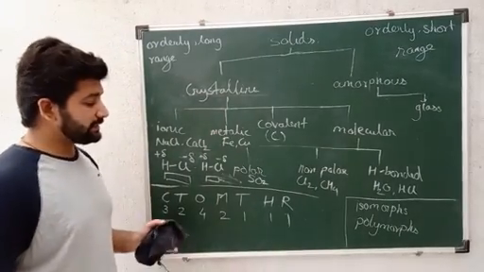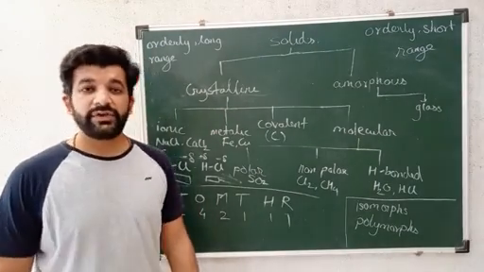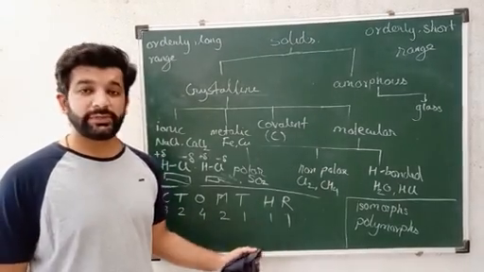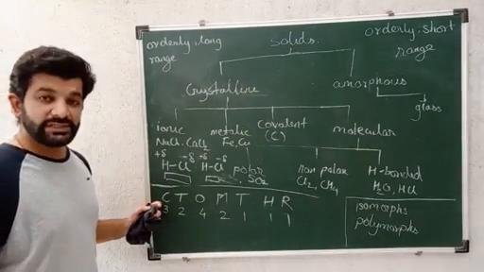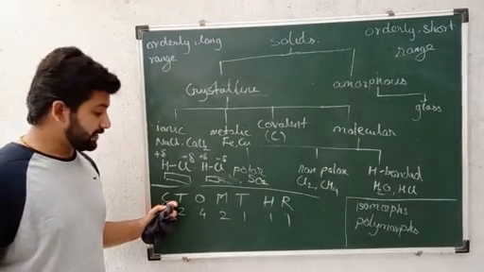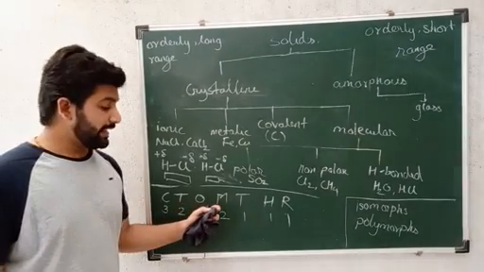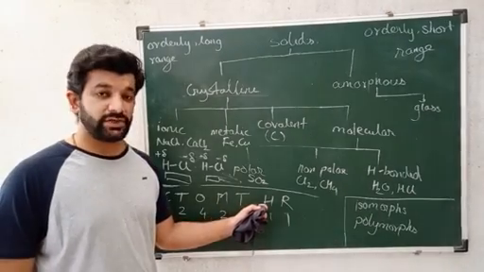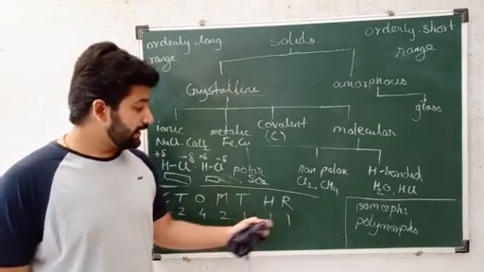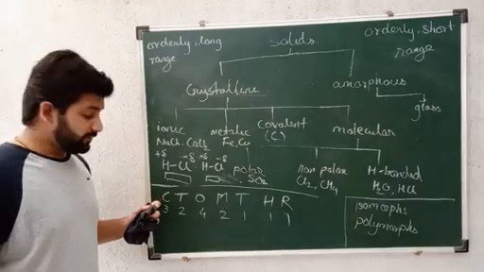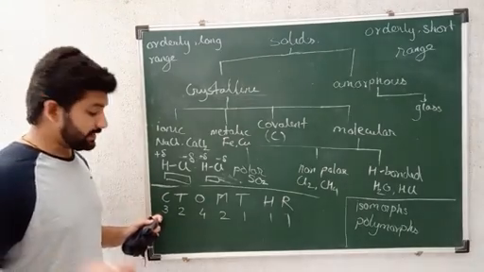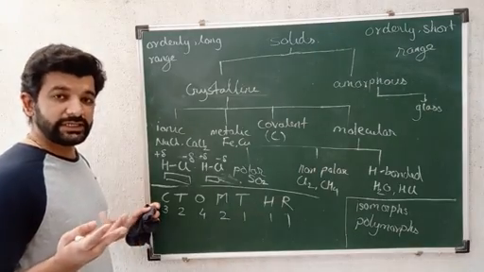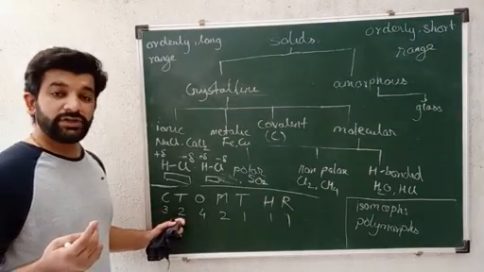Next, moving towards the crystalline units, we have 7 types of crystalline units, and I have written down over here how to remember them. C means cubic, T means tetragonal, O means orthorhombic, M means monoclinic, T means triclinic, H means hexagonal, and R means rhombohedral. Now, cubic crystal will have 3 types. That's why I have written 3 over here. 3 types like simple, body centered, and face centered. Tetragonal will have only 2.